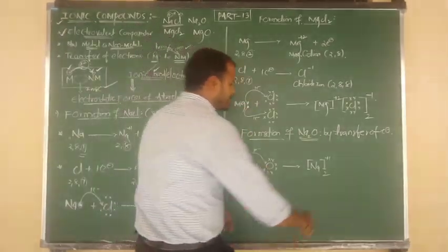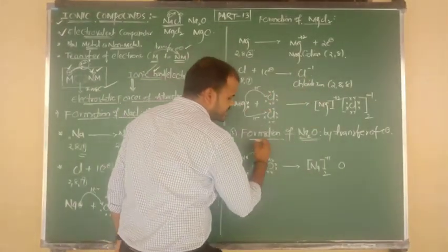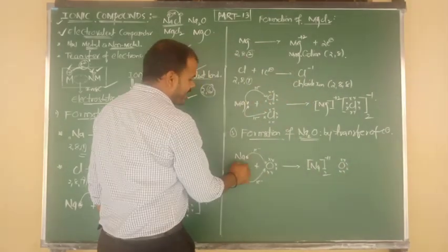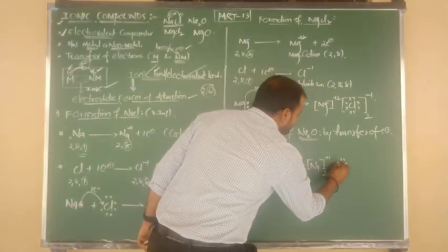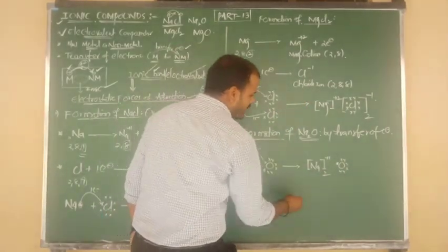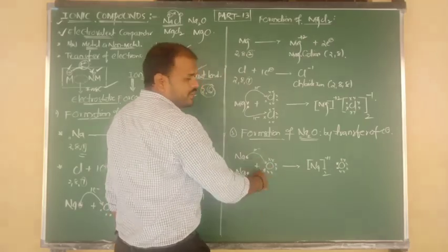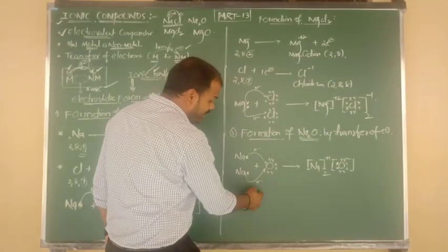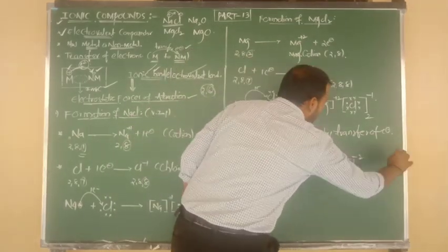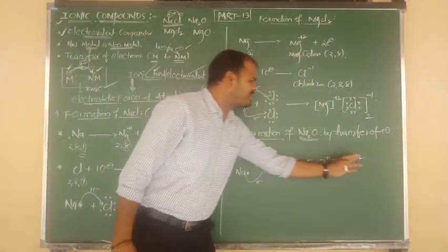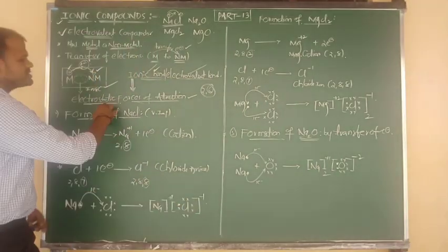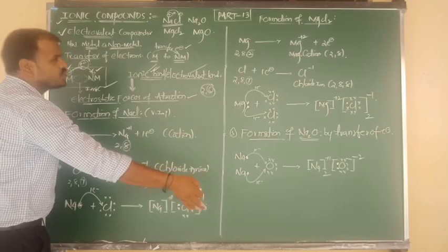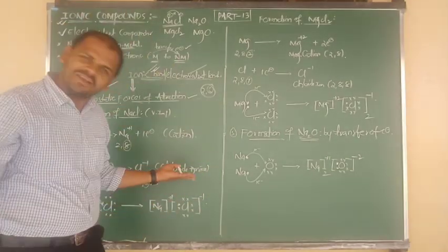And oxygen, okay, oxygen. Originally it contains 6 electrons, 1, 2, 3, 4, 5, 6. But it is gaining how many electrons? 2 electrons. So this is the 1 electron coming from the first sodium, and this is the second electron coming from the second sodium. So in total oxygen gains how many electrons? By the gain of 2 electrons, it has the charge -2. Again between two oppositely charged ions, electrostatic forces will be there, which is the ionic bond. So we can say Na2O, or sodium oxide, is an example of an ionic compound.